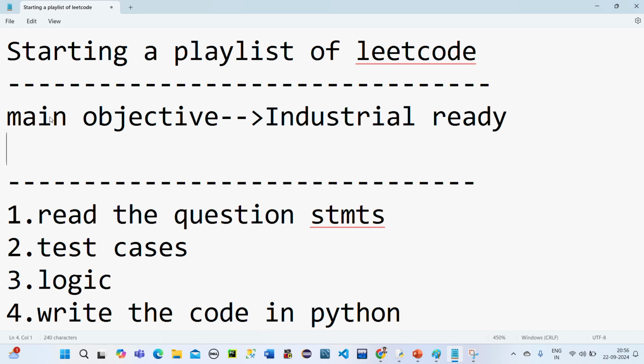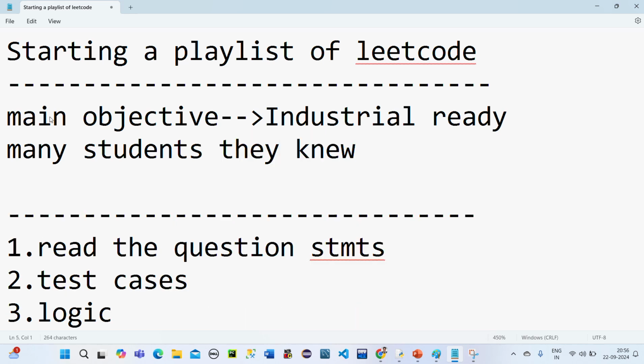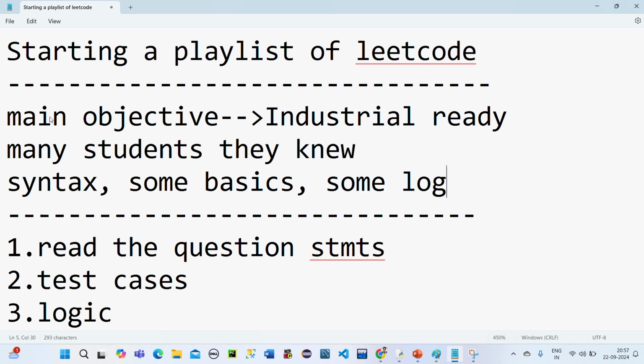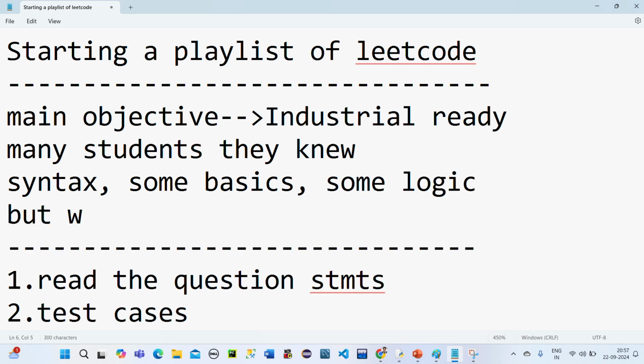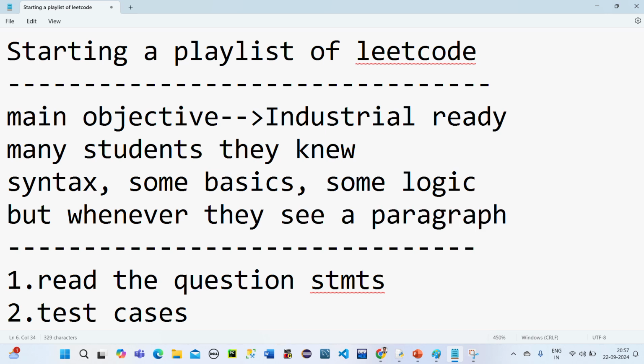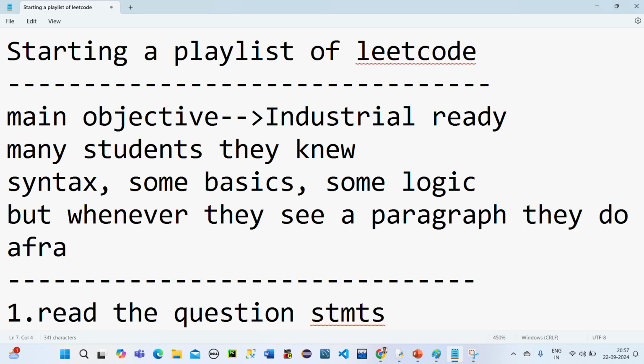Many students know syntax, some basics and a little bit of logic, but whenever they see a paragraph, they are afraid of the question. This is what I noticed.